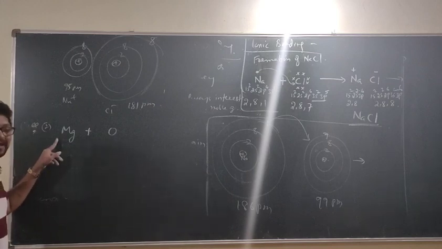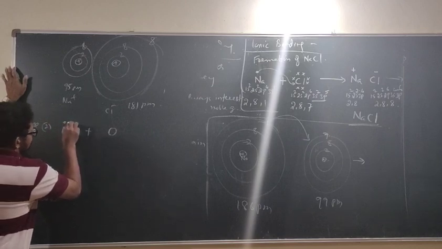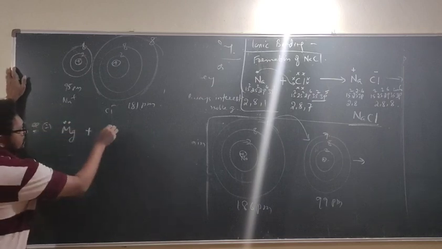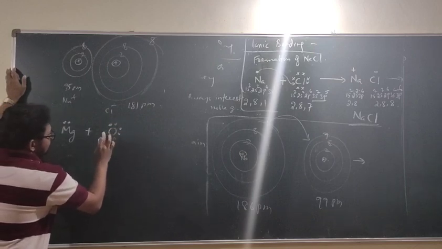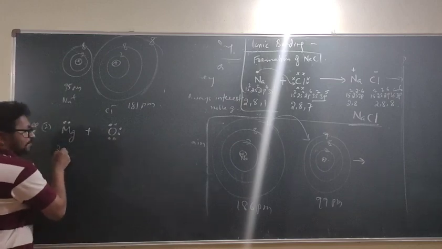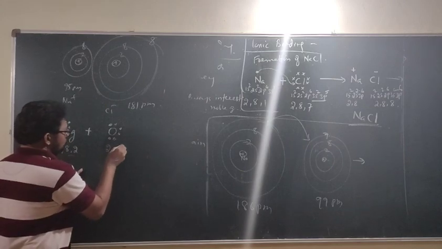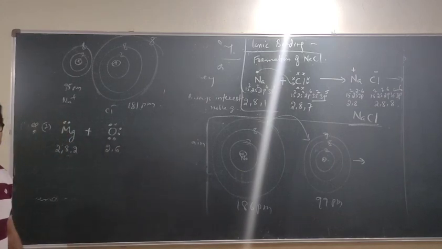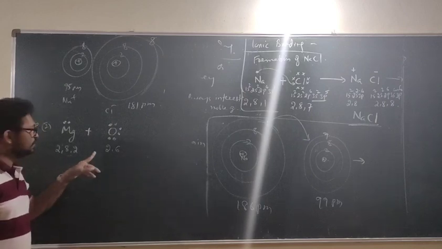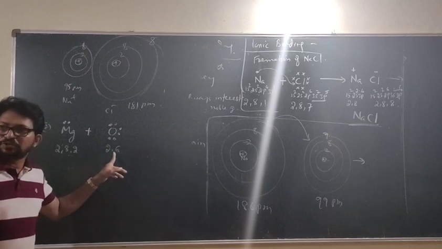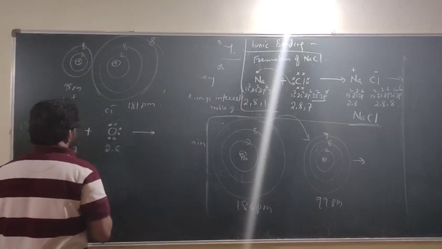Magnesium is an alkaline earth metal. How many electrons? 2 electrons. Oxygen, how many electrons do I have to draw? 6. This is 2, 8, 2 and this is 2, 6. 1s2, 2s2, 2p6, 3s2. And oxygen: 1s2, 2s2, 2p4.